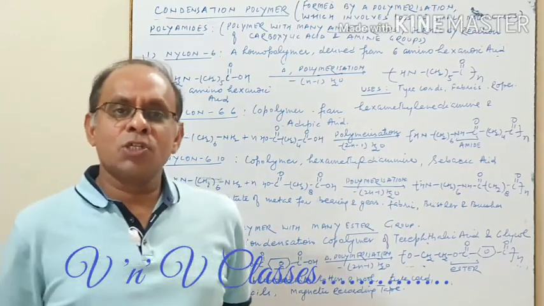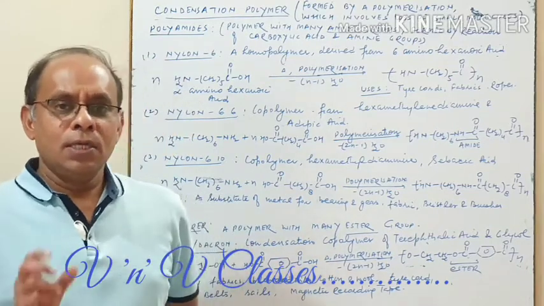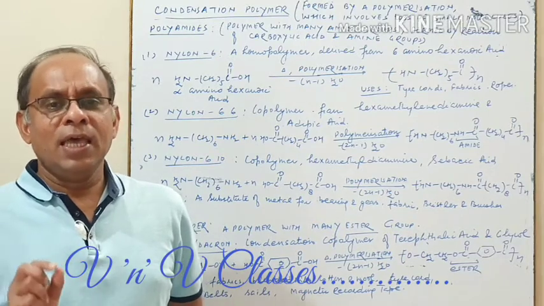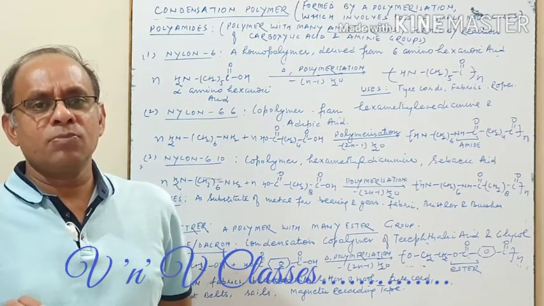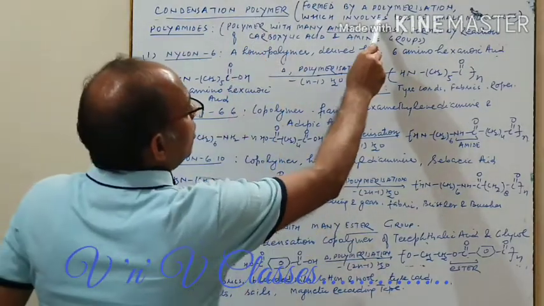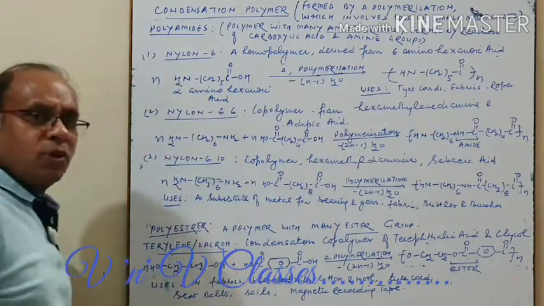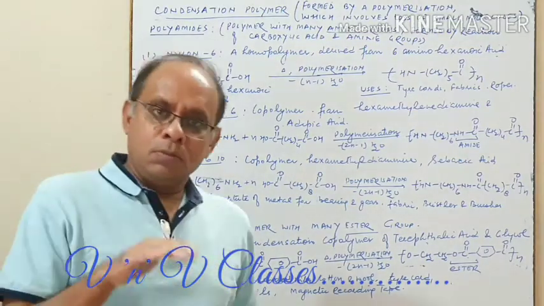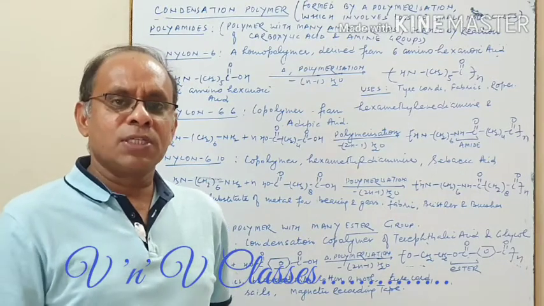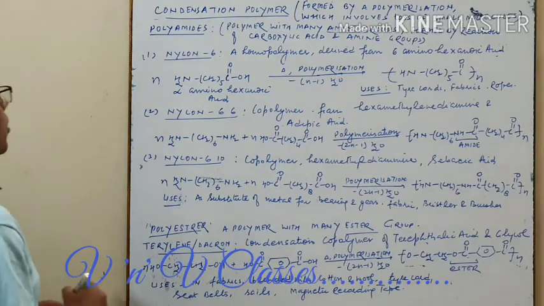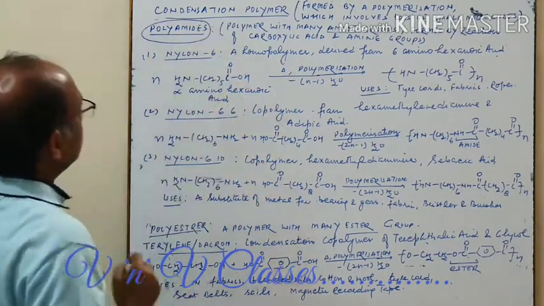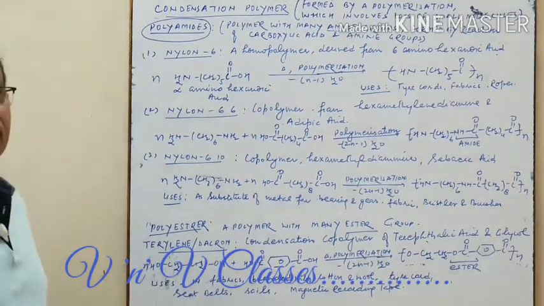As you know, the term condensation polymer tells us that these polymers are formed when monomer units combine with loss of some small molecules. These are called condensation polymers, which involve the loss of a small molecule during formation. Some important examples are there for your level, for your standard. Accordingly, according to the given syllabus, first of all we have to talk about polyamides.